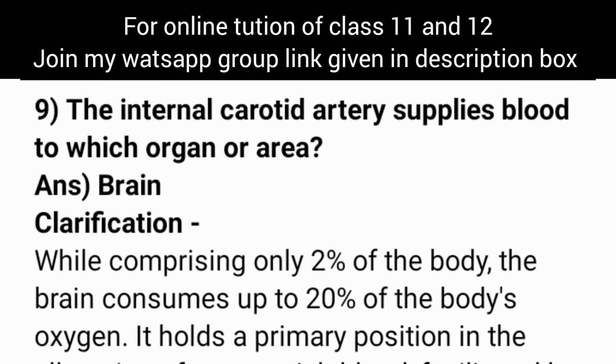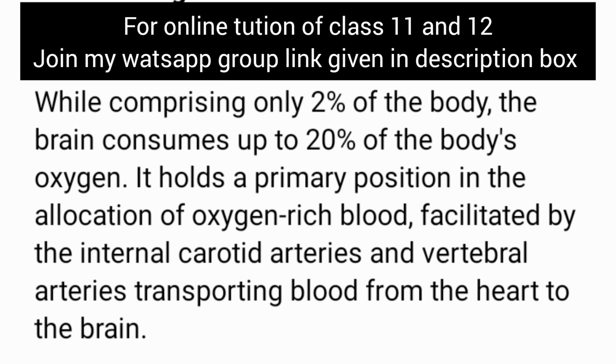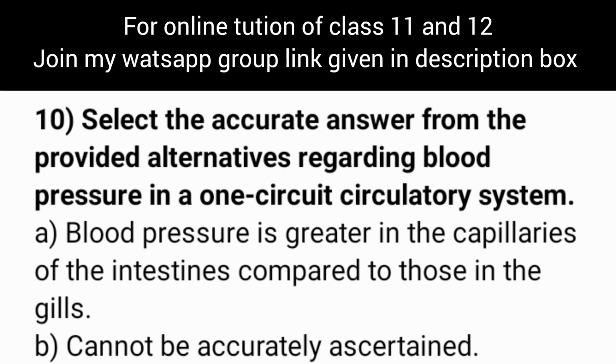The internal carotid artery supplies blood to which organ or area? Our answer is brain. Now let's see clarification. While comprising only 2% of the body, the brain consumes up to 20% of the body's oxygen. It holds a primary position in the allocation of oxygen-rich blood facilitated by the internal carotid arteries and vertebral arteries transporting blood from the heart to the brain. Now let's see question number 10.